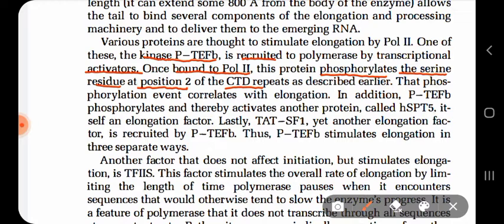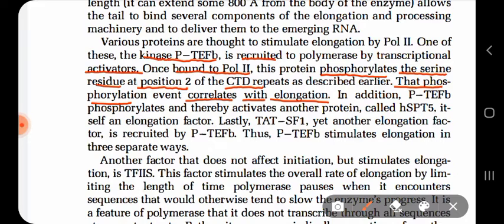But at the same time, this phosphorylation also correlates with elongation, because splicing process means what?